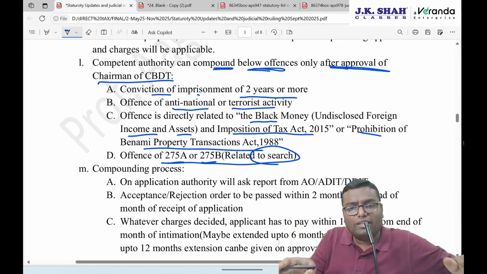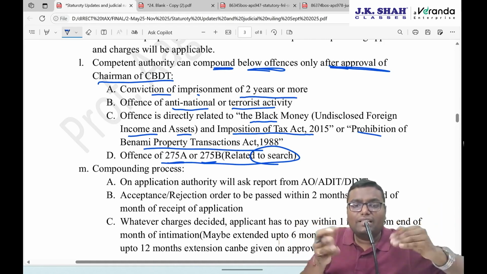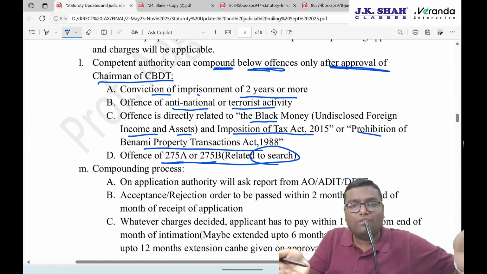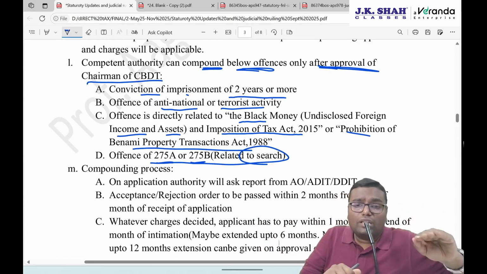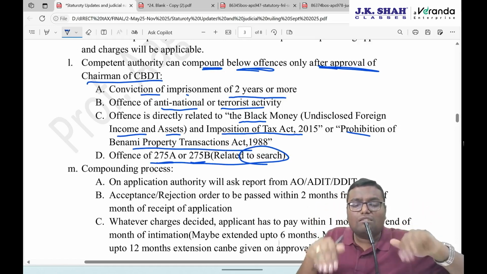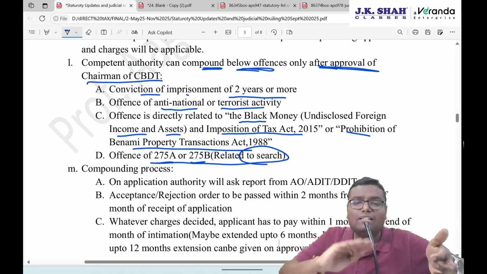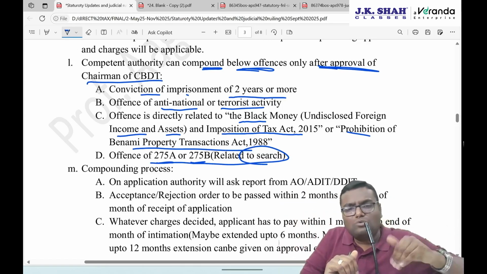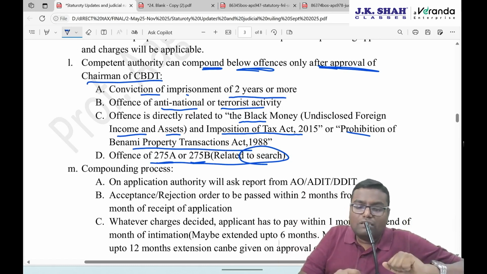For all curable defects, 1 month time will be given. Either it will be accepted or it will be rejected. If it is rejected, a new application has to be filed. That will be called a subsequent application and higher charges will be applicable. Then we saw that if you have already done an application under the old provision, now as per the new provision, once again you can do the application. If it was rejected other than on merits, that is also counted as a second application and higher charges will be applicable. Now what is the process?